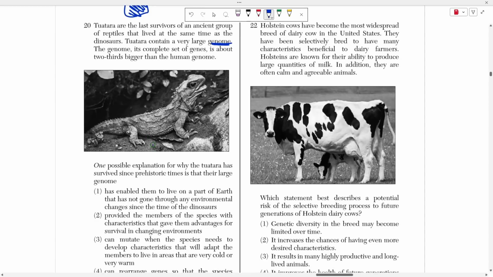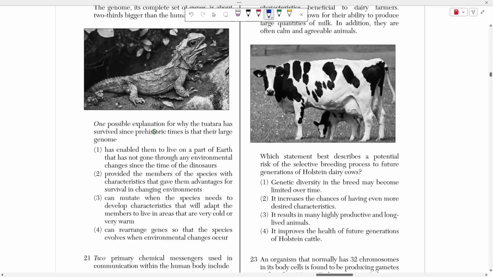One possible explanation for why Tatara have survived since prehistoric times is that their large genome has done what? Well, first of all, their large genome cannot mutate, right? A species cannot mutate at their own will, right? Mutations are always random. Choice 3 is saying that, well, they can mutate whenever they want, right? I can't do that. If I want to be taller, I can't just magically be taller and mutate my own genes, right? That has to happen randomly, okay?